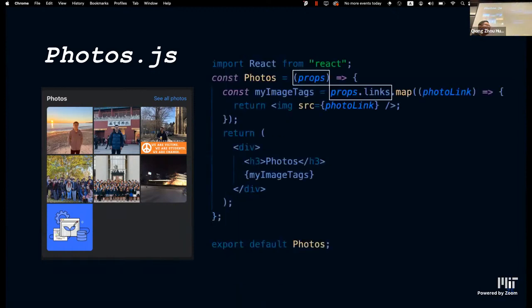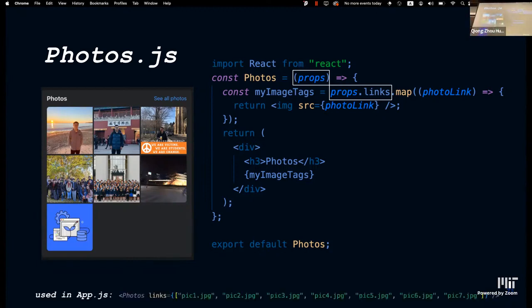All right, so we can replace all of this with props. As you can see, if we replace it with props, the code becomes very small, and this is a good thing because we don't want a lot of lines of code and complicated code. Again, we have props as an input to this function. Then for my image tag, we can simply do props.links because we passed in the links as a prop. And then we can do the same thing as we did before.